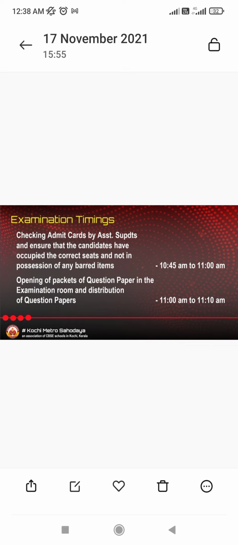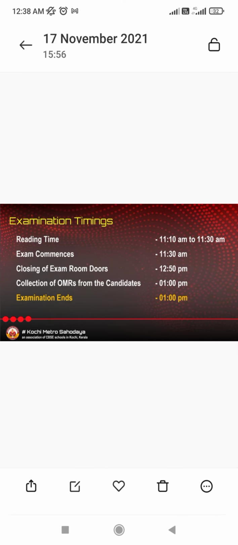From 11 to 11:10 we will receive both the OMR sheets, the answer sheets, as well as the question papers. At 11:10 we will distribute both the question paper and the OMR sheet. Before 11:10 all students will receive their question paper as well as OMR sheet.